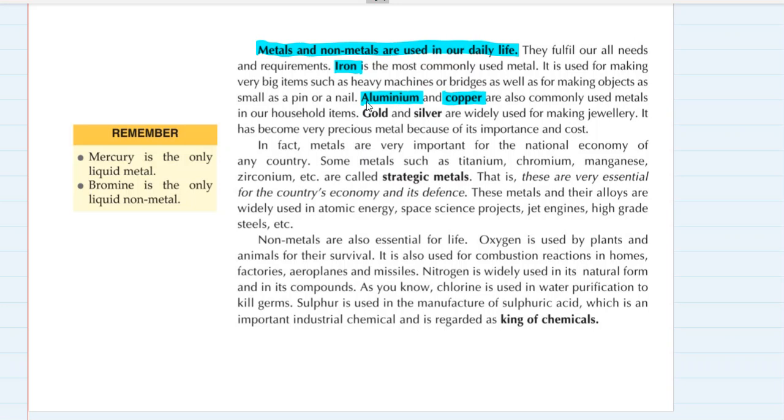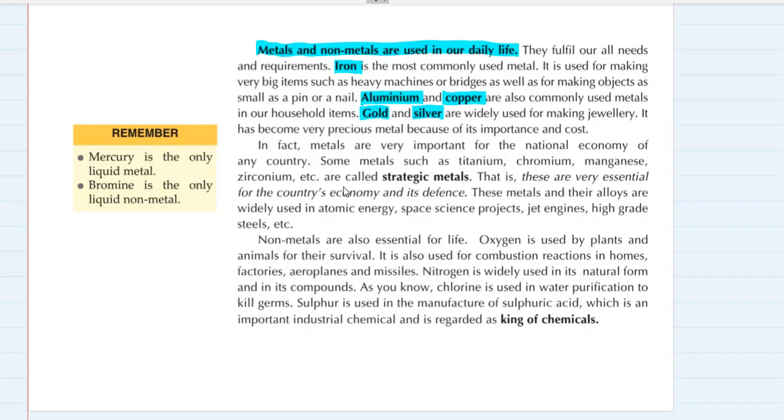Gold and silver are widely used for making jewelry. They are noble metals. They are so pure and unreactive that they are precious, and that's why they are used for making jewelry. It has become a very precious metal because of its importance and cost. In fact, metals are very important for the national economy of any country.